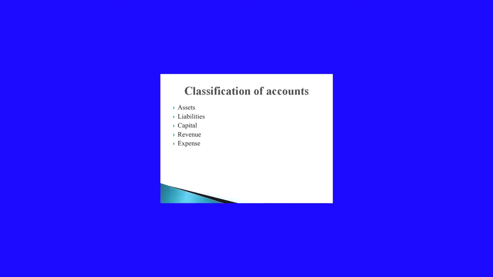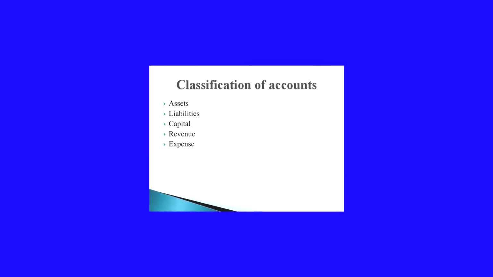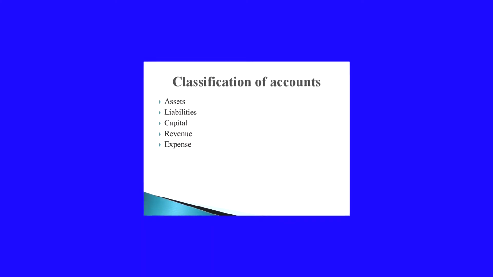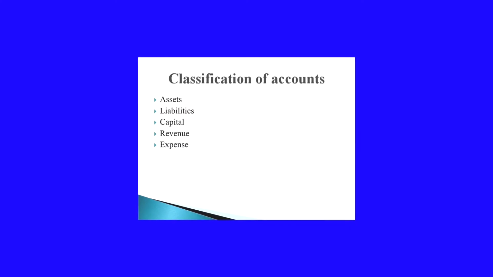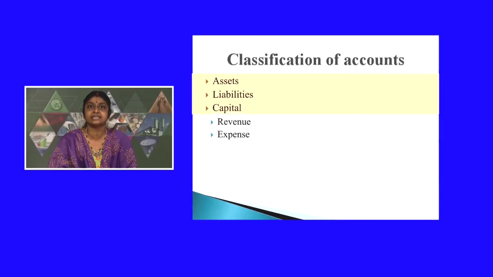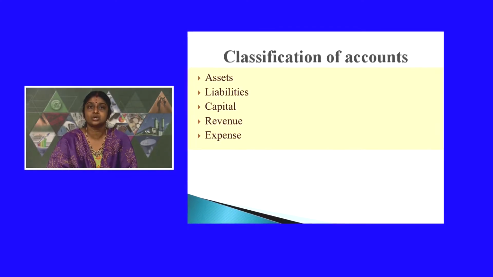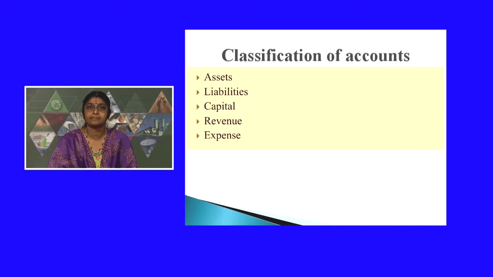For recording transactions in the journal, business transactions are classified. Business transactions can be classified as assets, liabilities, capital, revenue and expenses. At this point of time, you should know what are the assets, liabilities, capital, revenue and expense. So, let us study that.